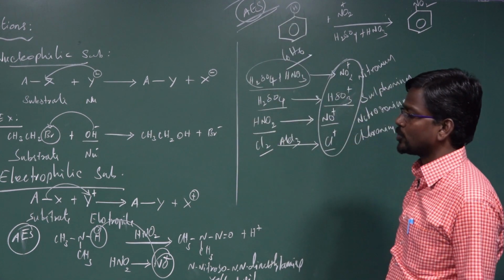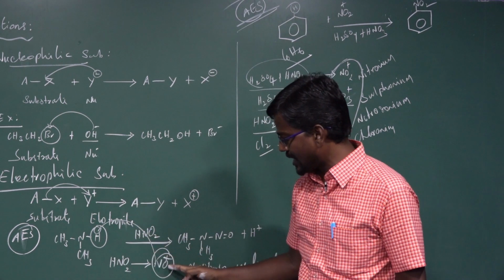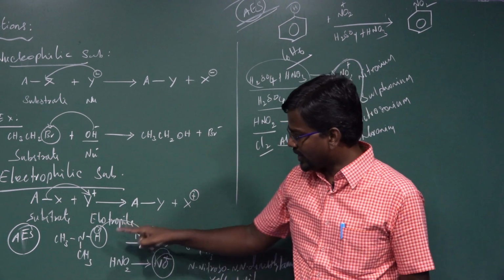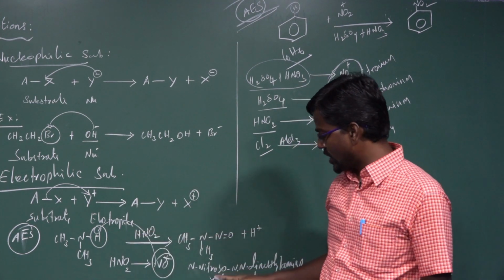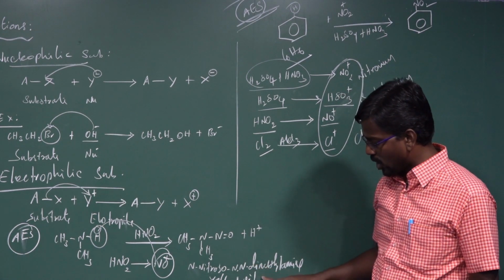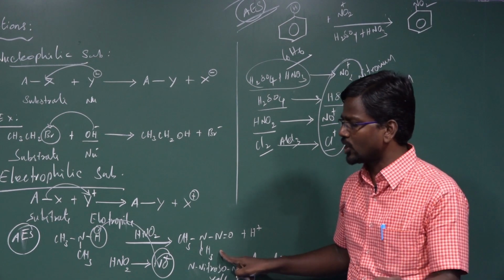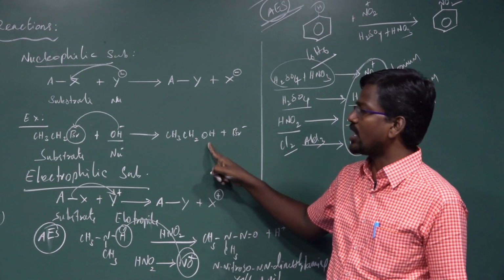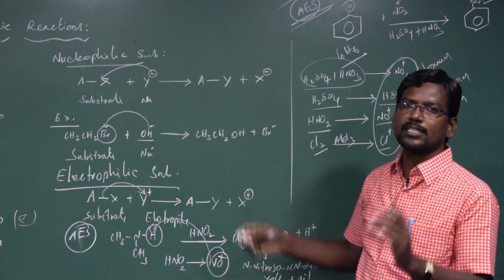Here, in an aliphatic compound, hydrogen is replaced by NO plus ion. NO plus is an electrophile. So the aliphatic compound containing hydrogen is replaced by NO plus to form N-nitroso-N,N-dimethylamine. It is a yellow oil, insoluble in water. It is an example of aliphatic electrophilic substitution reaction. Here, ethyl bromide can be converted to ethyl alcohol, which is an example of nucleophilic substitution reaction.